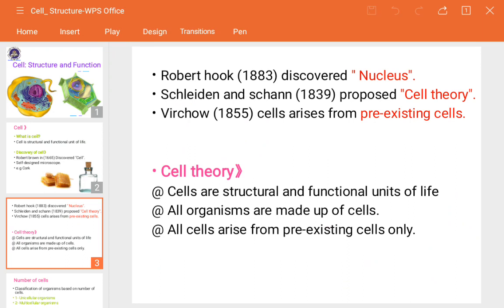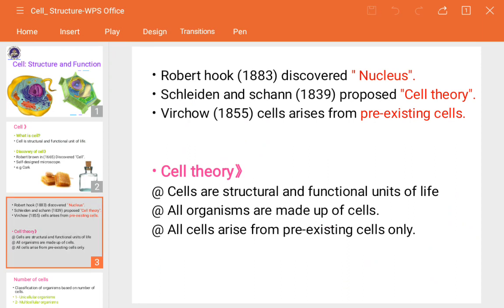Without the existence of earlier cells, they will not be developed. For example, we have taken birth from our parents. It means that we have got some cells and genetic material from our parents, that is a pre-existing one, or you can call them ancestors also.